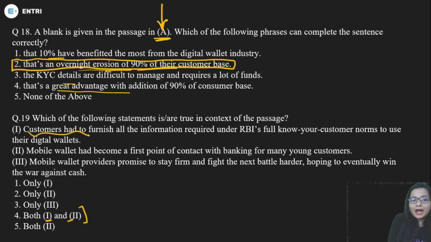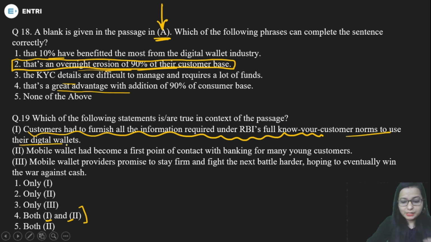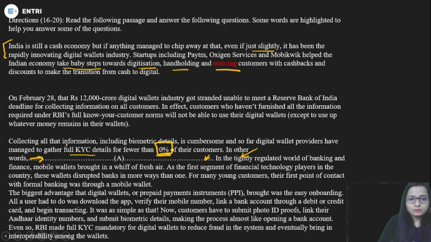That means customers had to furnish all the information required under the RBI full know your customer norms to use their digital wallets. So let's move to the passage and read this part, the second passage. It tells you everything. The digital wallets industry was unable to meet the Reserve Bank of India deadline for collecting information on all customers. In effect, customers who haven't furnished all the information required under RBI norms. So all these things tell everything. And what about the second statement? For the second statement, look at this part.